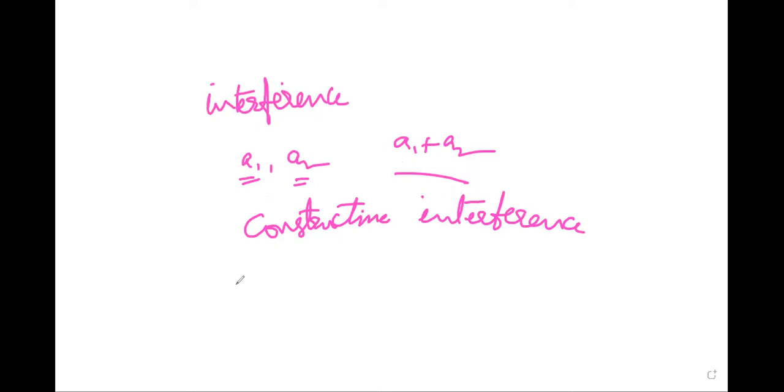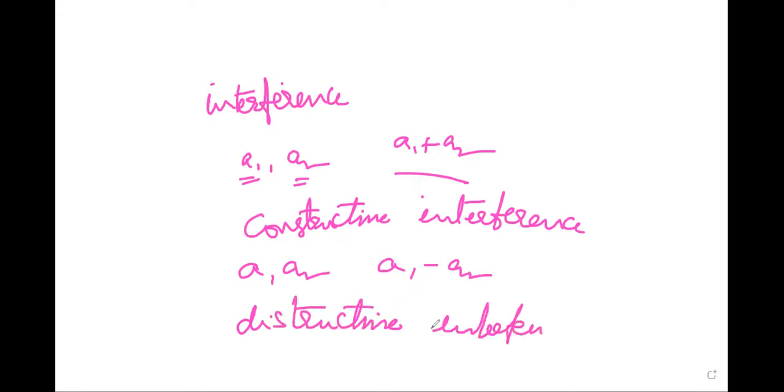And when the resultant amplitude is equal to the difference, with A1 and A2 the individual amplitudes, then the resultant is A1 minus A2. So the interference is called destructive interference. To understand constructive and destructive interference perfectly, we use Young's double slit experiment, which we already studied in intermediate level.